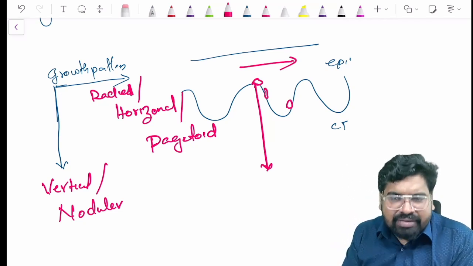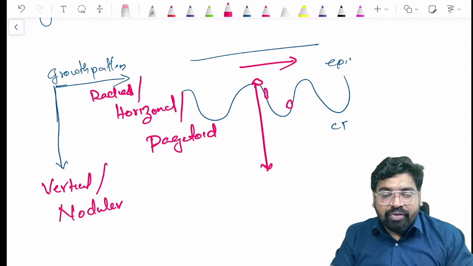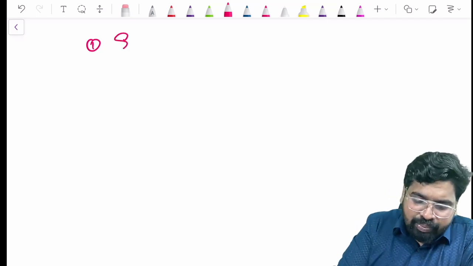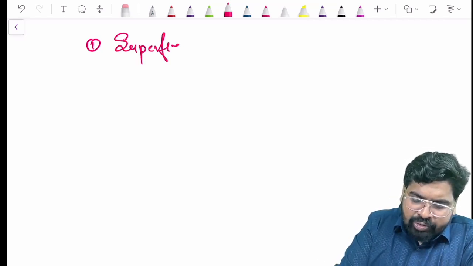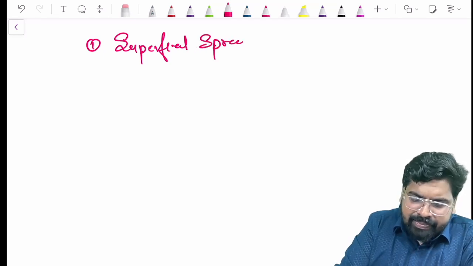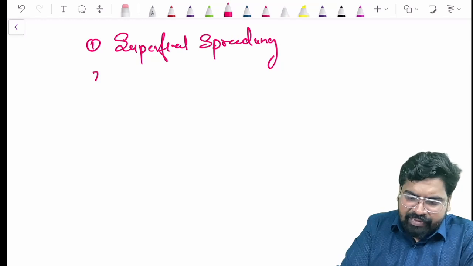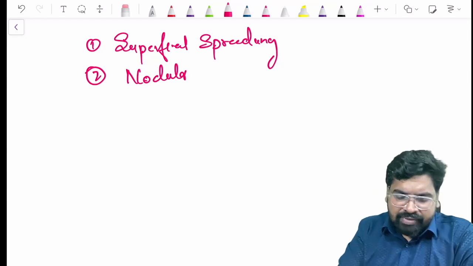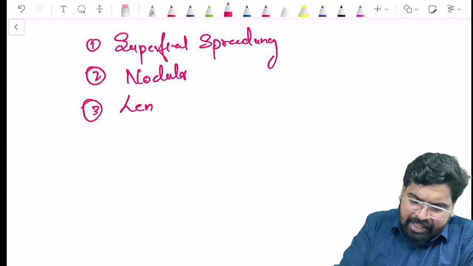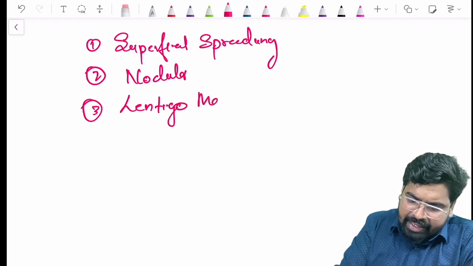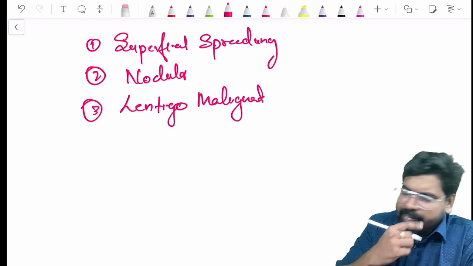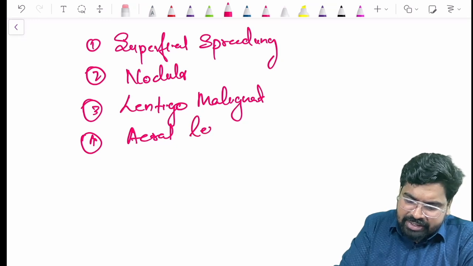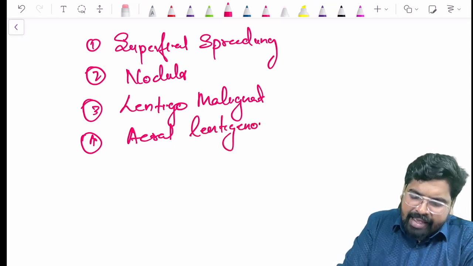Now, based on this, we have four different types of melanoma. What is the first one? Superficial spreading melanoma. The second one is nodular melanoma. The third one is lentigo maligna melanoma. The fourth one is acral lentiginous melanoma.